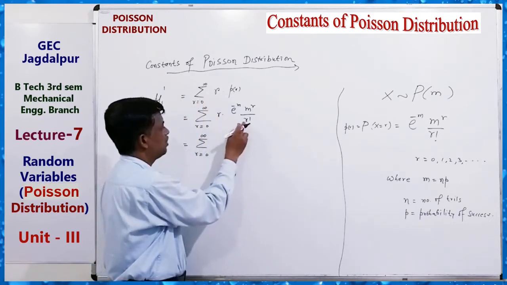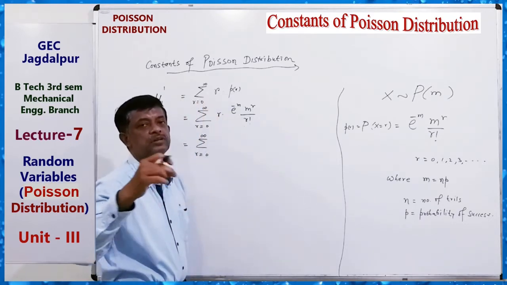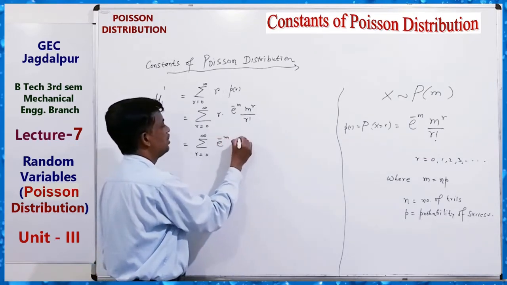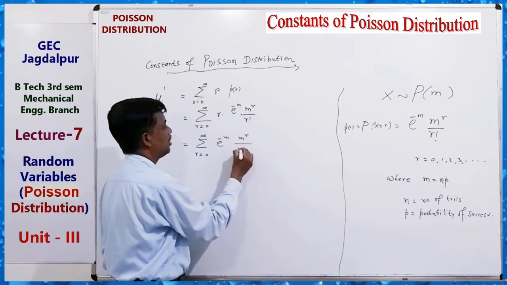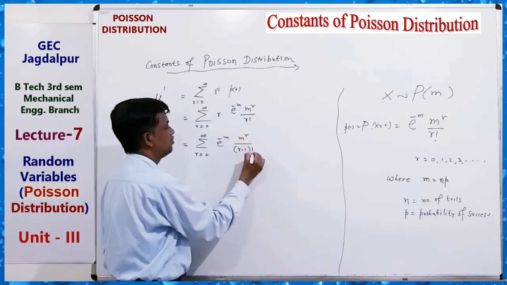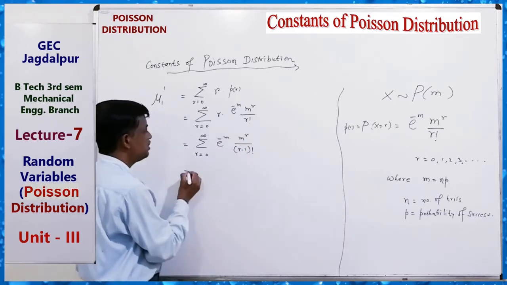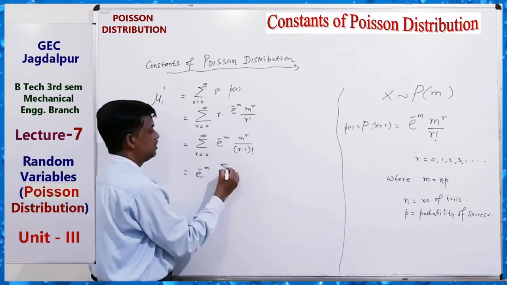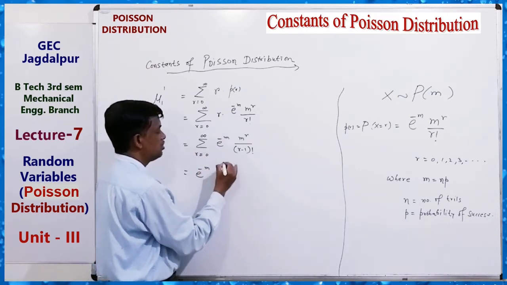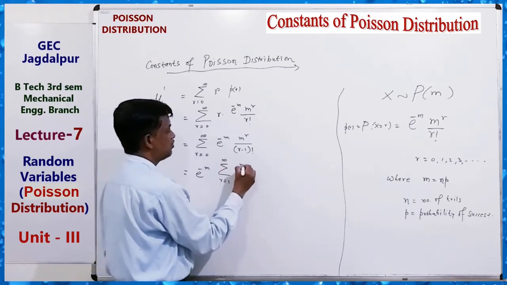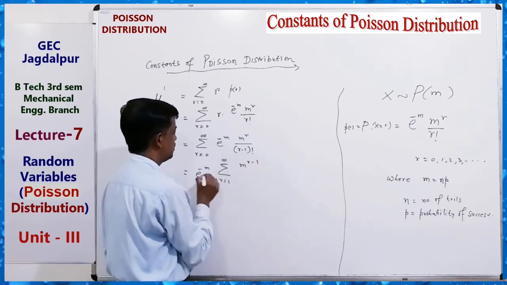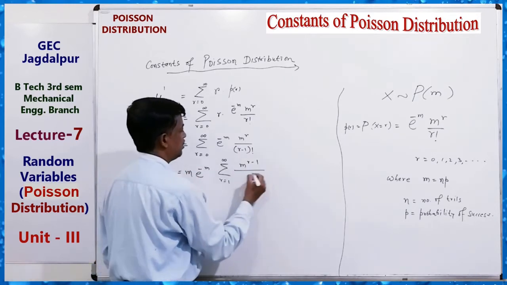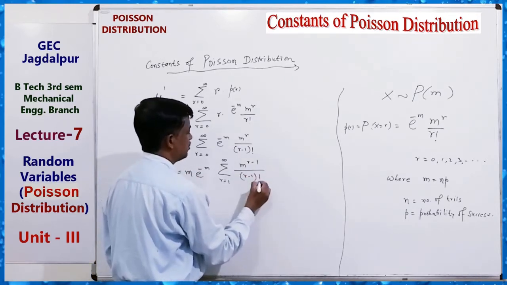Here r factorial means r into r minus 1 factorial, so r can cancel. So it is e to the power minus m, m to the power r upon r minus 1 factorial. So it can be written like this: sum over r, e to the power minus m outside. Here we can write r equals 1 to infinity, m to the power r minus 1, so one m can be taken outside, upon r minus 1 factorial.